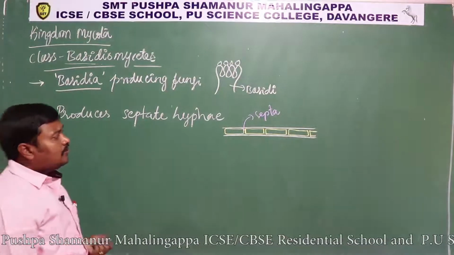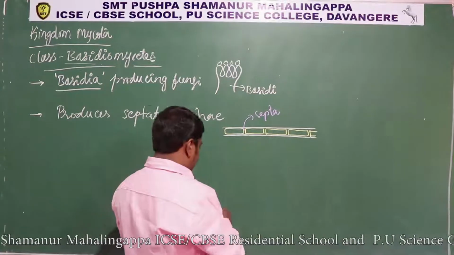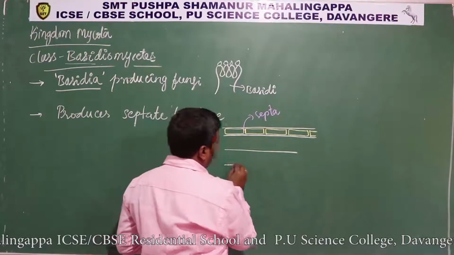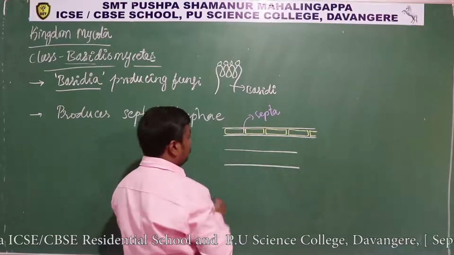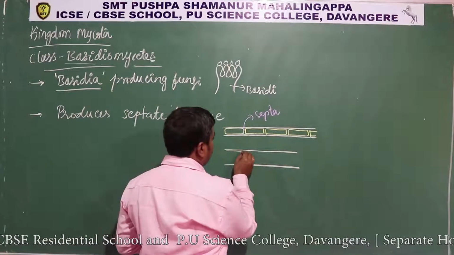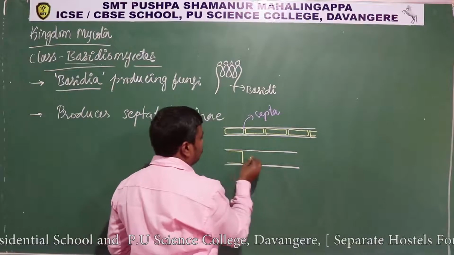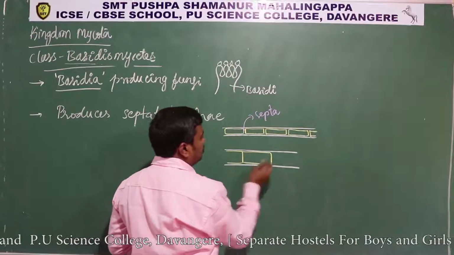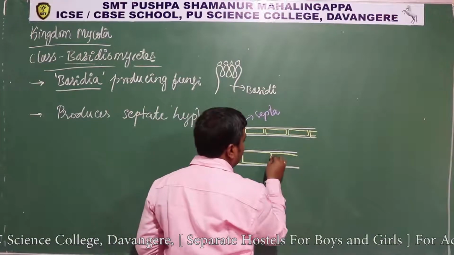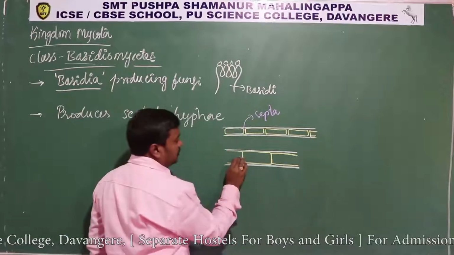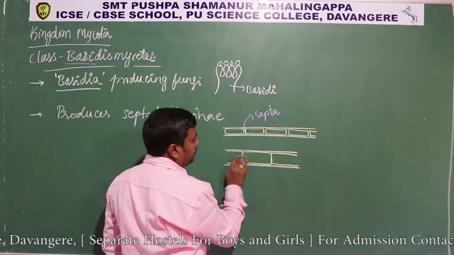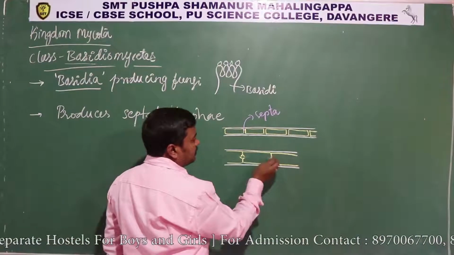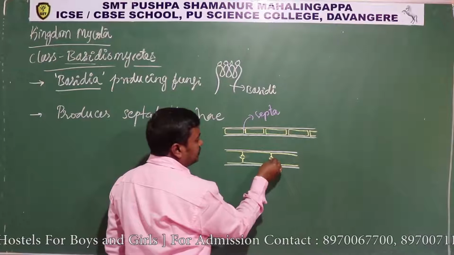And one more important thing here is that the septa is provided with a specific type of cross wall, a special kind of septa like this.